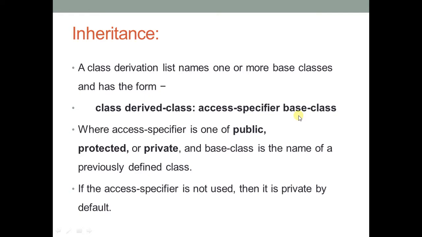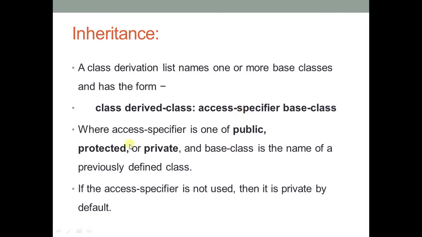Okay, and when we derive the base class as protected, that means it is almost similar to the private access specifier. That means some particular data we cannot inherit from the base class to the derived class, but there will be some differences between the private access specifier and the protected access specifier. We will see this access specifier in detail in the next classes.